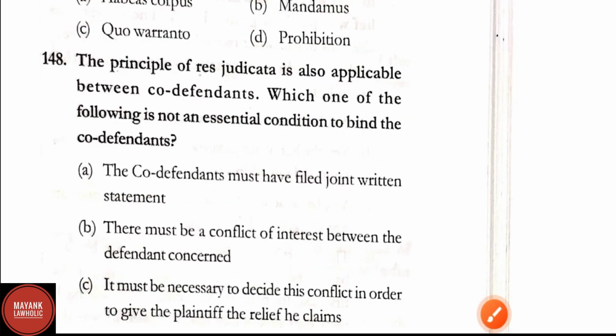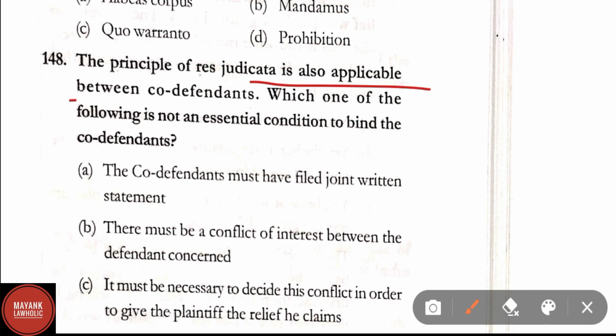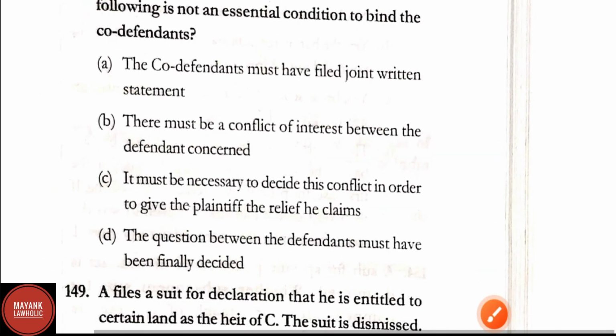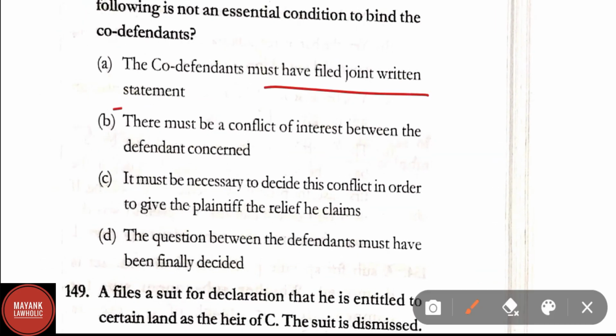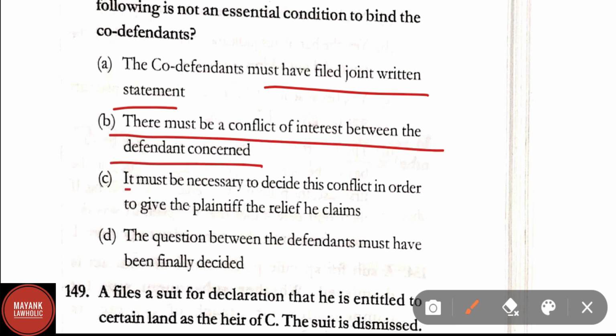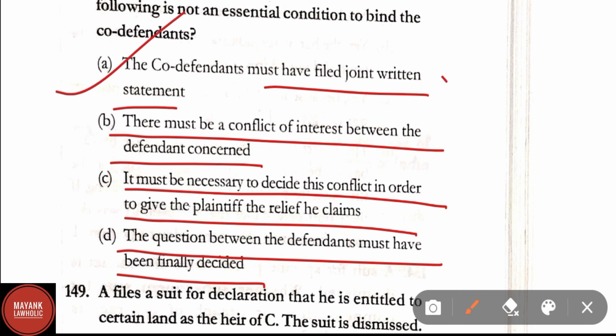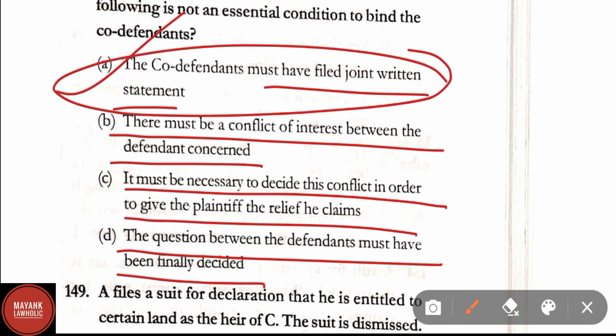Question number 148. The principle of res judicata is also applicable between co-defendants. Which one of the following is not an essential condition to bind the co-defendants? Option A, the defendant must have been filed joint written statement. Option B, there must be a conflict of interest between the defendant concerned. Option C, it must be necessary to decide this conflict in order to give the plaintiff the relief claims. Option D, that a question between the defendant must have been finally decided. In question number 148, correct answer is option A, that is the co-defendant must have filed a joint written statement.